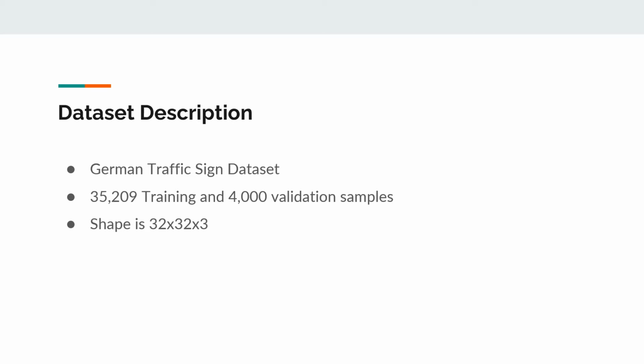The dataset that we use is a German traffic sign dataset with 35,209 training and 4,000 validation samples, and there are 43 traffic sign classes. The shape of each image is 32 by 32, that's the width and the height, by 3, and the 3 is the RGB value.